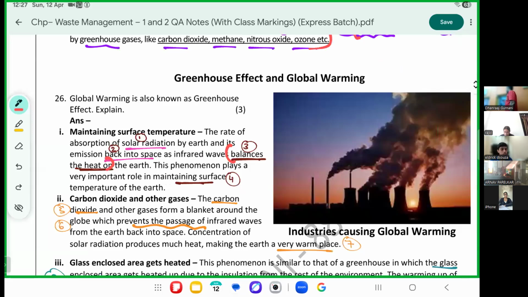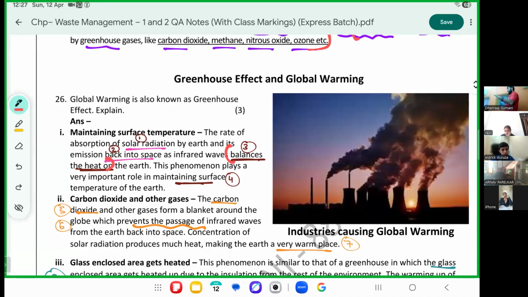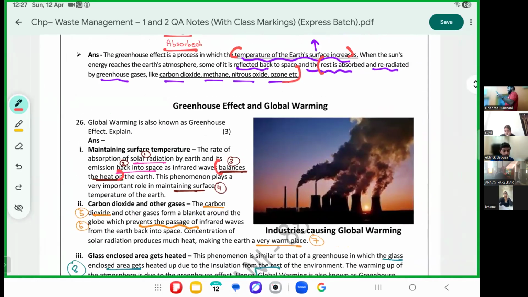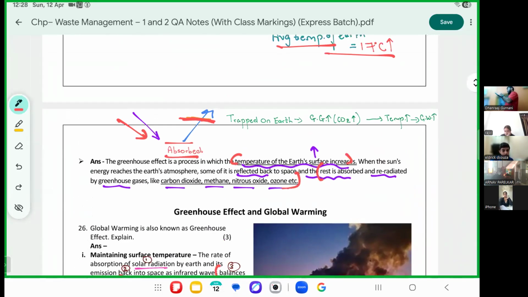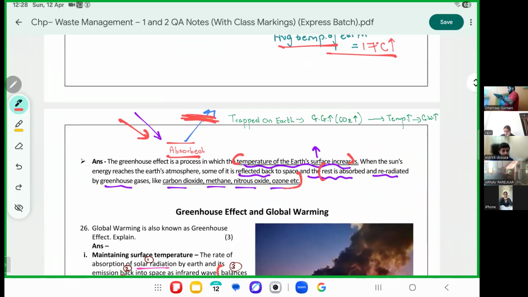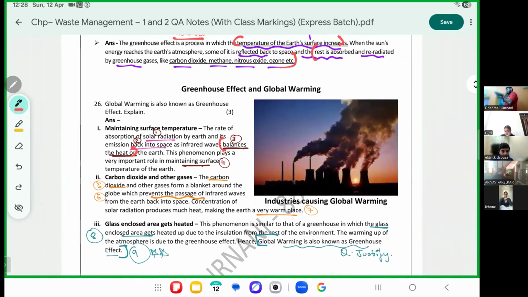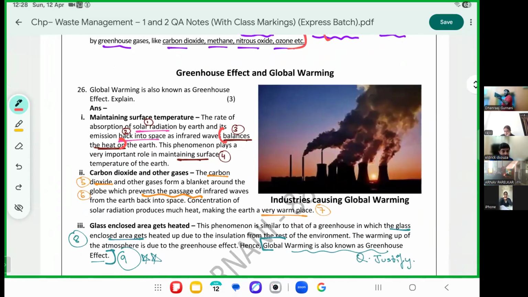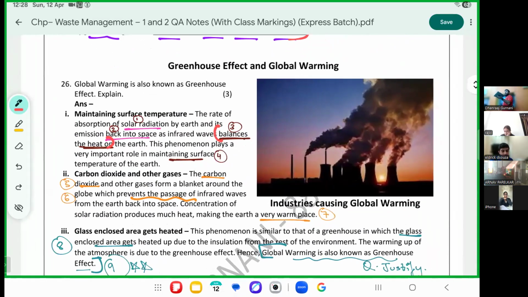No problem. Incoming, absorption and outgoing, no problem. The problem arises when these layers of carbon and other gases, can you see this, this trapping layer gets formed. The carbon dioxide and other gases create a blanket which prevents the passing of the infrared radiation outside. Please mark, thus making Earth a warm place, in number 7.